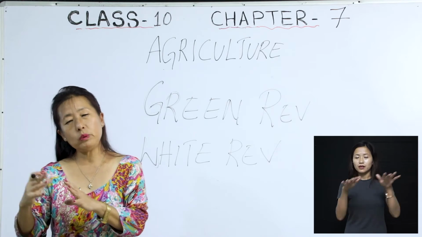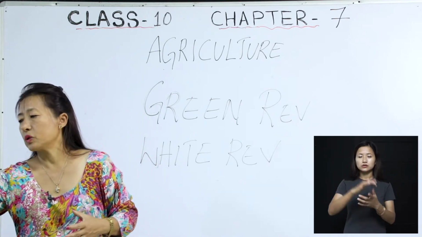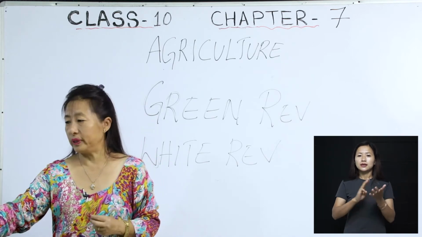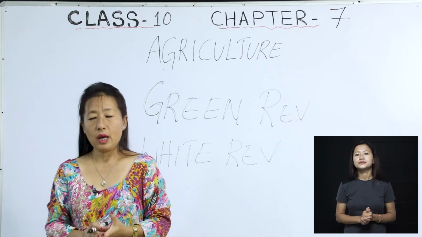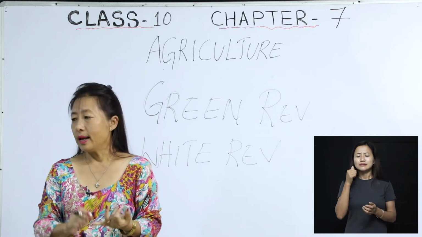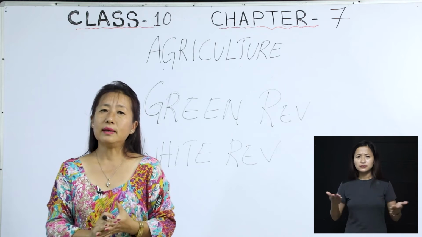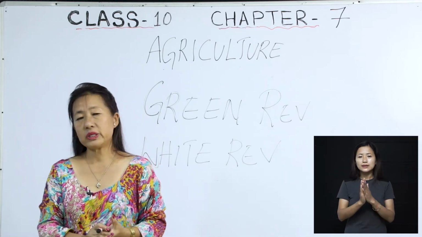And here, White Revolution means we are talking about the increase in milk production. Milk marketing and all those dairy development are called the White Revolution, or as I've said, Operation Flood.